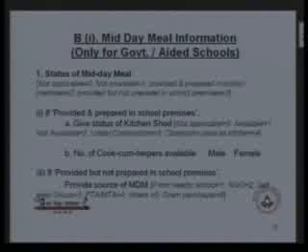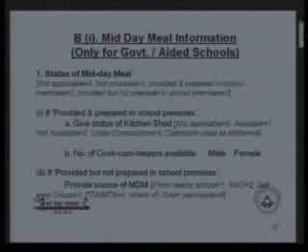Similarly, whether the medical checkup of the students was conducted last year. Again, you have to specify yes or no. 18th point, which was already there, we are asking whether ramps for disabled children are there or not, yes or no. We have added a new option in this. If the ramps are available, then we are asking whether handrails for the ramp are available or not. You have to again specify yes or no. In the 19th and 20th points, we are asking about furniture for teachers and furniture for students.